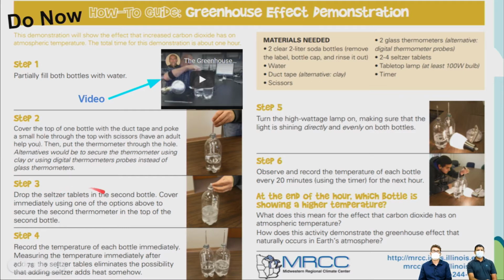Basically the experiment has 2 bottles, and one bottle has carbon dioxide and the other bottle is just plain water. When you put a light on the outside, the bottle with carbon dioxide becomes a lot hotter inside than the other one. This experiment can be applied to planet Earth, where we have the greenhouse effect and the carbon dioxide heats up the temperature. We will learn more about that as we go.